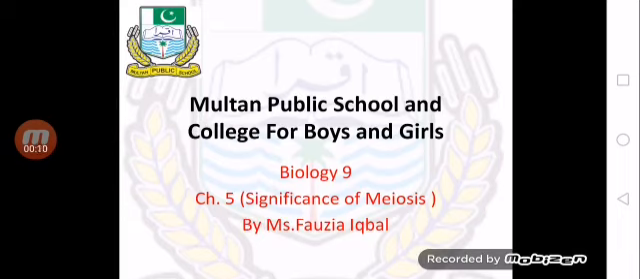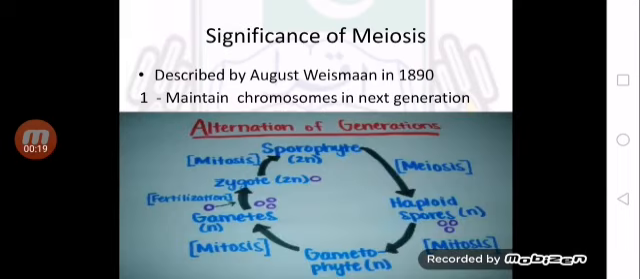Today I will explain to you the remaining topics of chapter number 5. So the first topic is significance of meiosis. In significance of meiosis, you are told that it was first of all described in 1890 by a German biologist, August Weismann. He pointed out that meiosis was necessary not only to maintain the number of chromosomes in the next generation, but also to produce variations in the next generation.